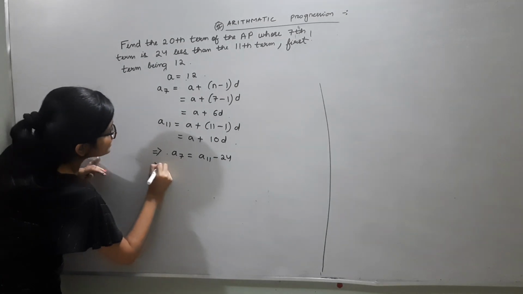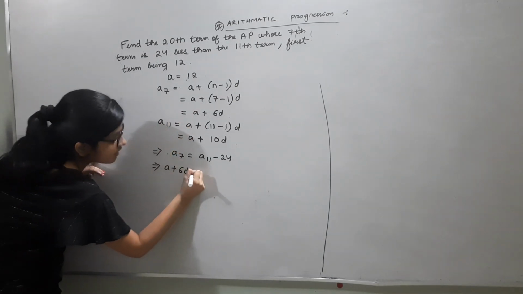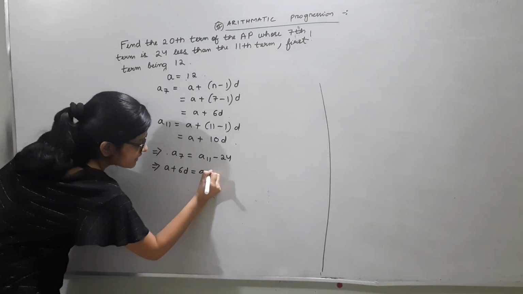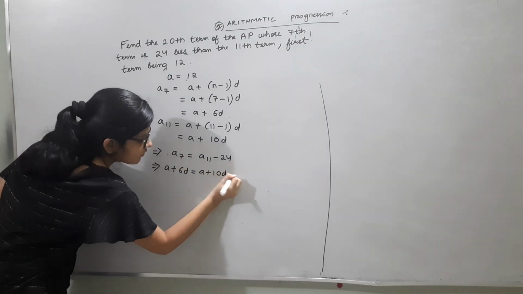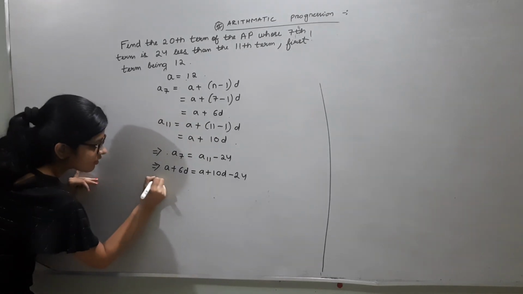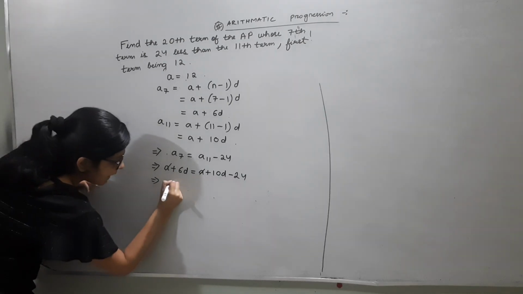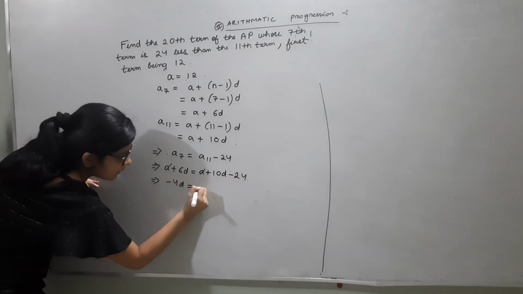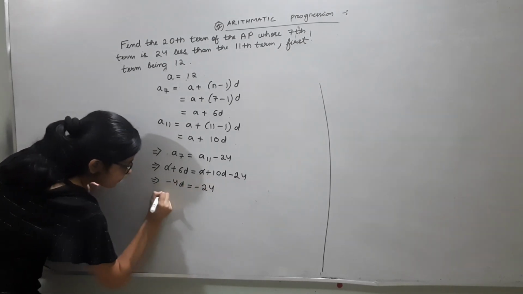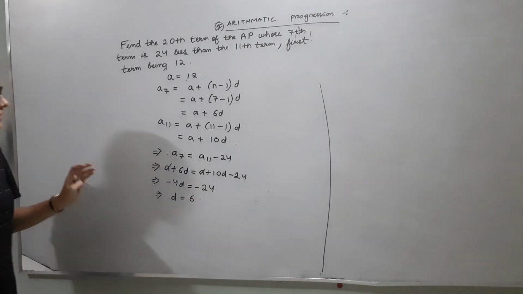That is, a plus 6d equals a plus 10d minus 24. a gets cancelled, and we get minus 4d equals minus 24. So it implies that d equals 6. Fine. We got d as 6.